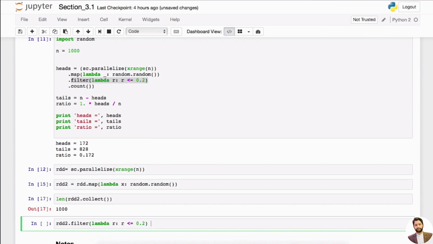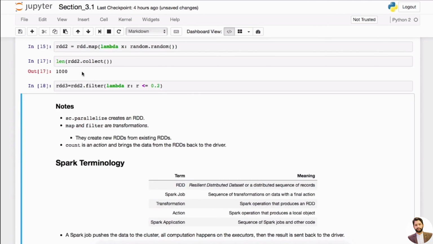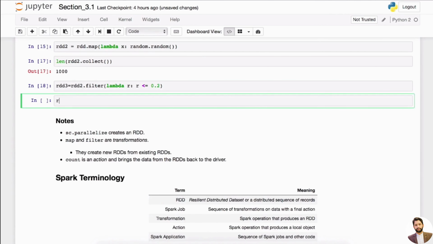RDD2 dot, we can do it this way, right? Transform this to filter out all of the numbers that we got from this list, but we want only the ones that are less than 0.2, right? Then I want to assign it to, say, RDD3. You can do it this way. And let's look at RDD3. RDD3, if you don't do collect, it won't do anything. So you always have to put collect, right?